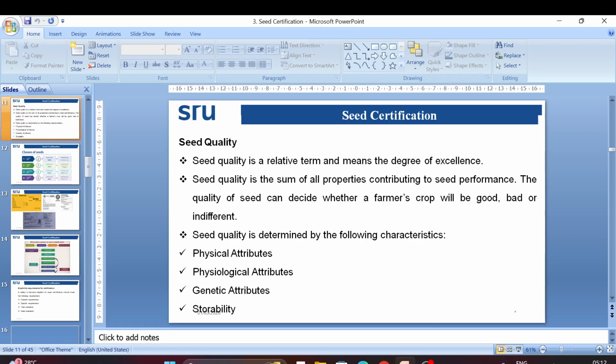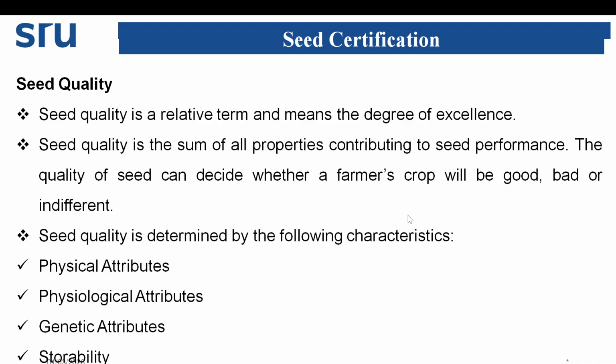Now here we are seeing what seed quality means. Seed quality is a relative term and means the degree of excellence. Seed quality is the sum of all properties contributing to the performance of seed. The quality of seed decides whether a farmer's crop will be good, bad or indifferent.